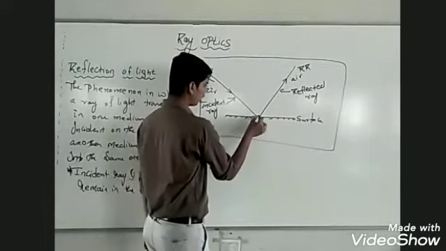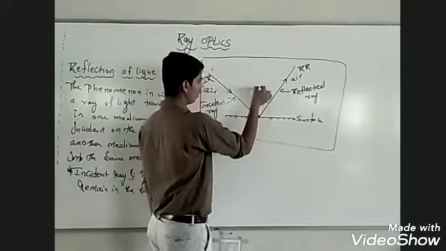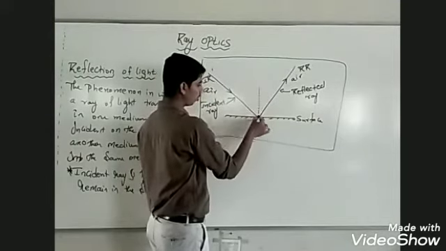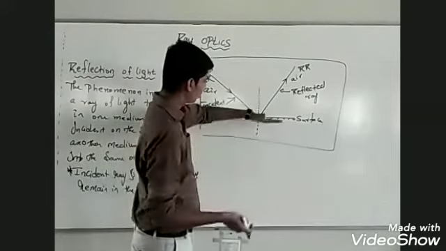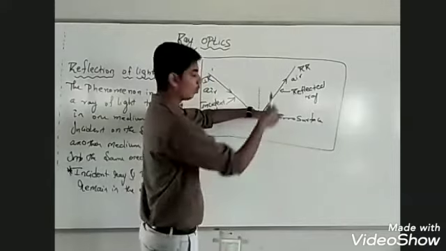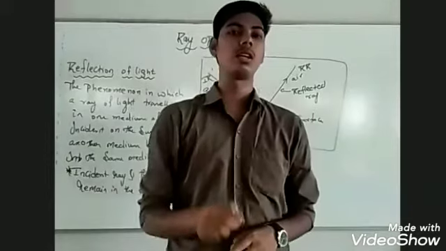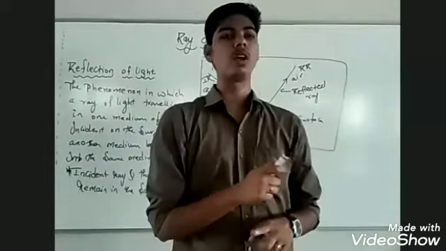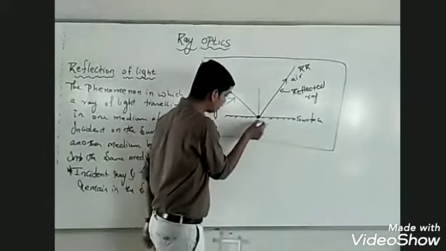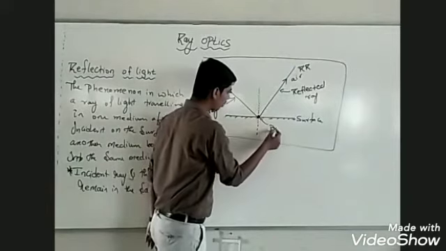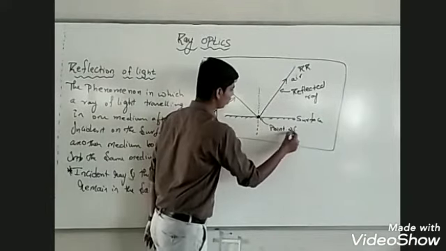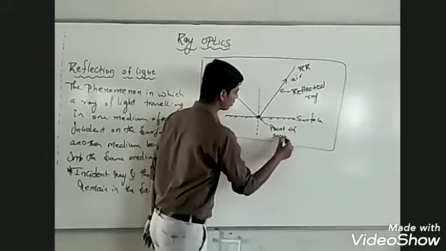And at the point of incidence, we draw a perpendicular to the surface. Where this perpendicular is to be drawn should be clear. The perpendicular must be drawn at the point of incidence. See, this is the point at which light is incident, so we call it the point of incidence.